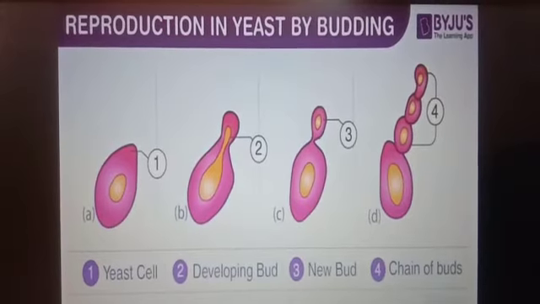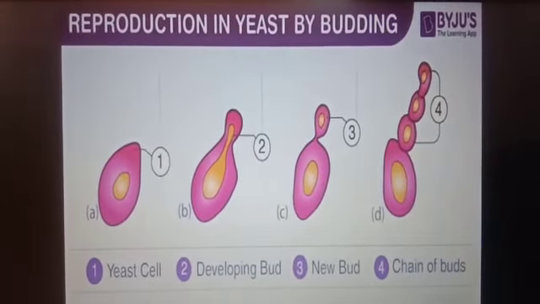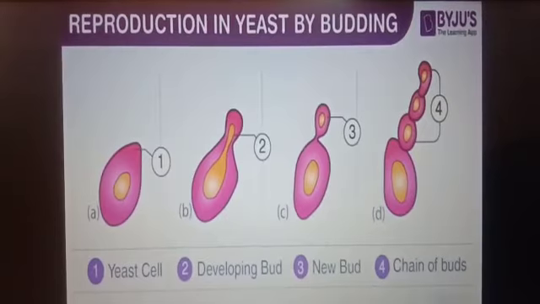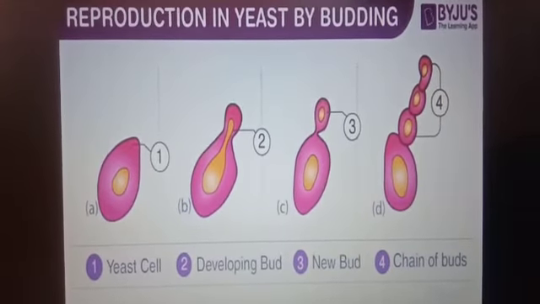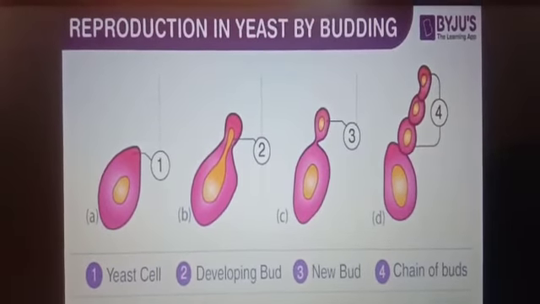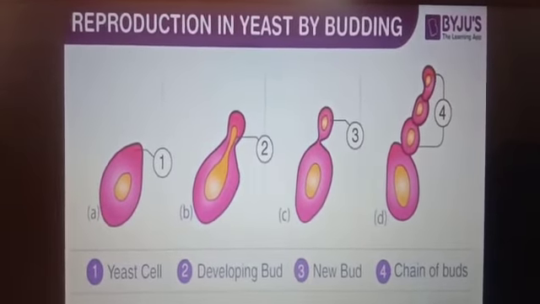Yeast is a non-green plant. Yeast is a single-celled plant, meaning a single-celled organism. Each single cell of yeast is a complete plant in itself. Its cells are also small. They can be seen only through a microscope. Yeast reproduces by budding.